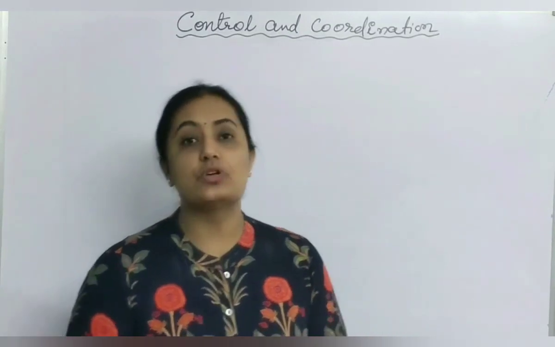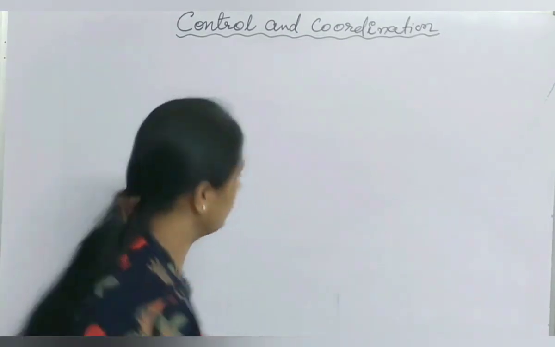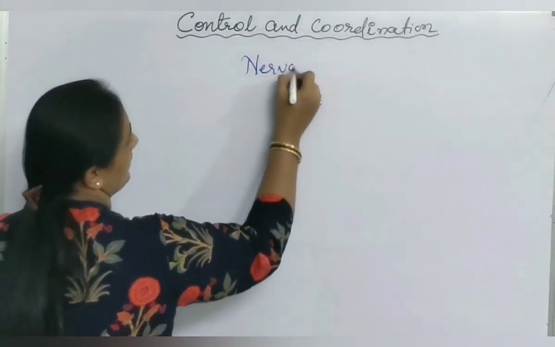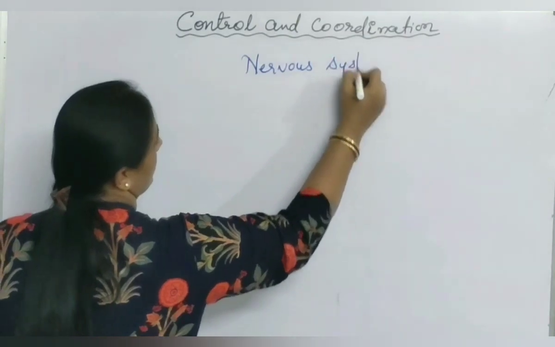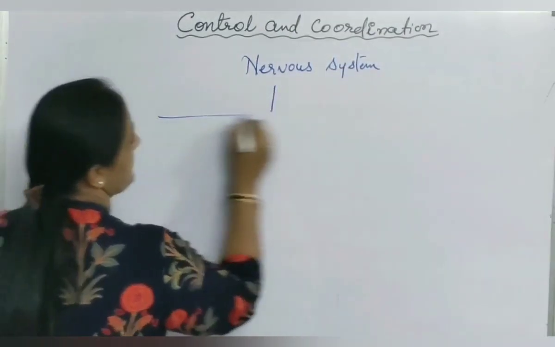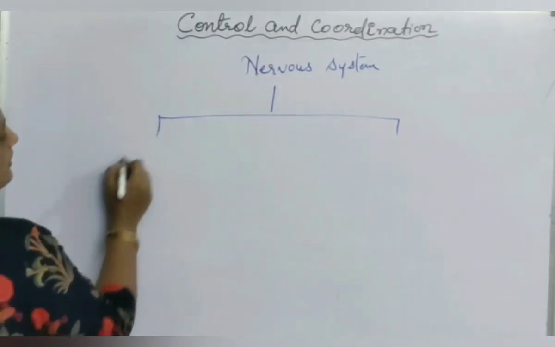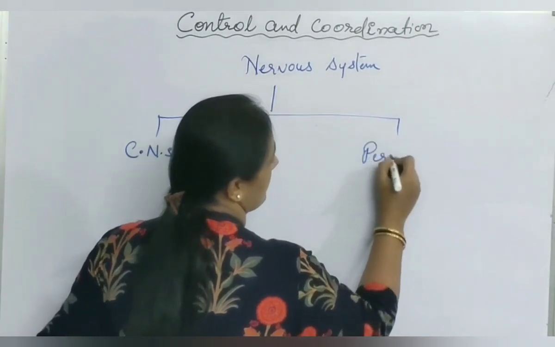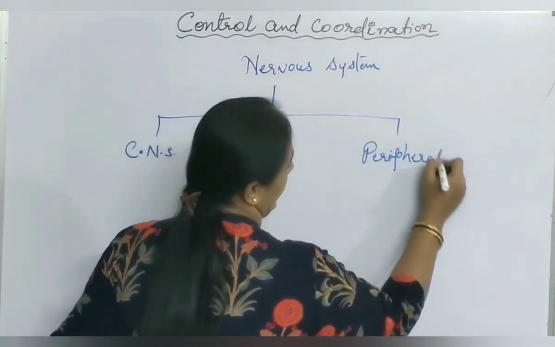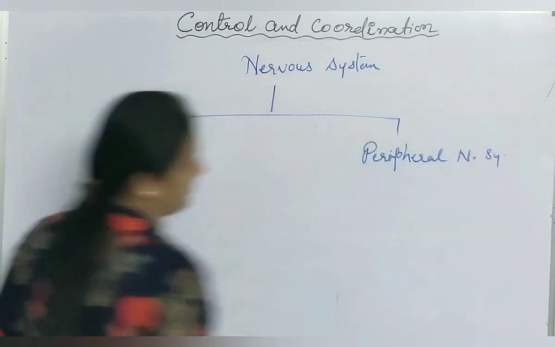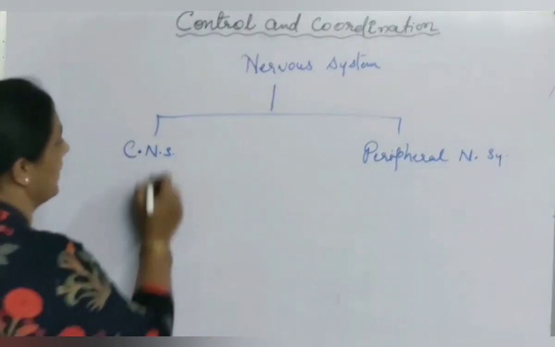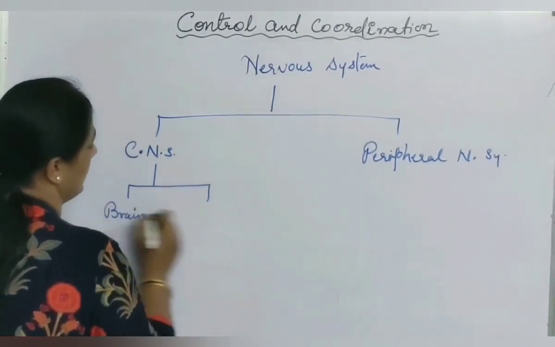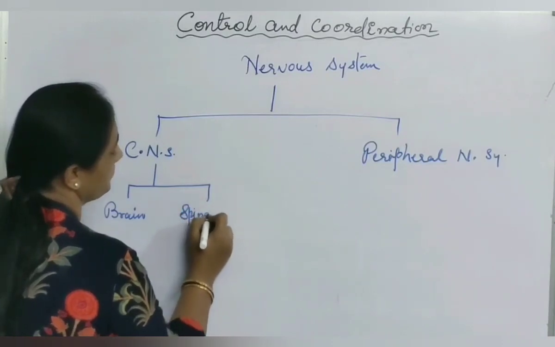Nervous system is actually divided into two parts. One is central nervous system, another is peripheral nervous system. These are the basic two nervous systems. Central nervous system further contains brain and spinal cord.